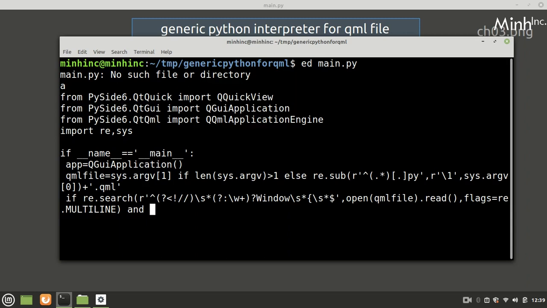Now double line comment and not re.search. So we'll see double line comment. If this is the scenario, not by, end by.